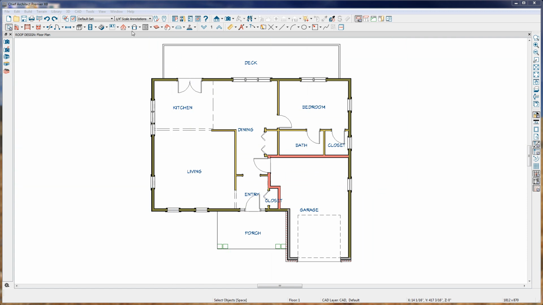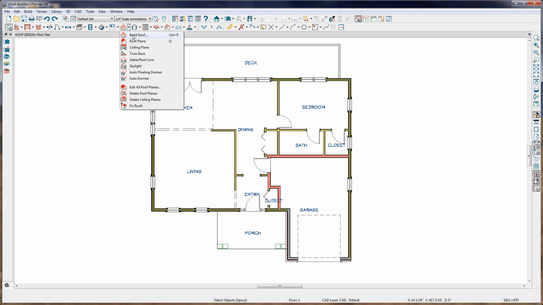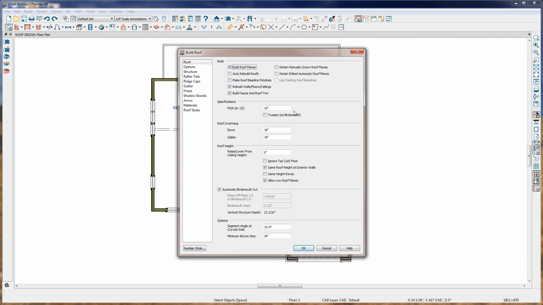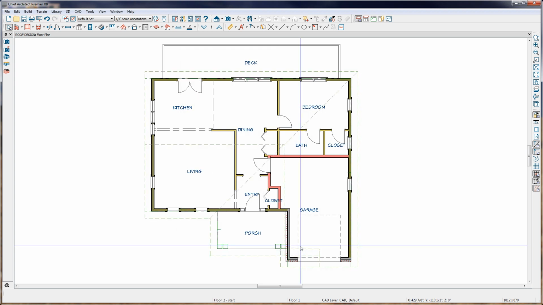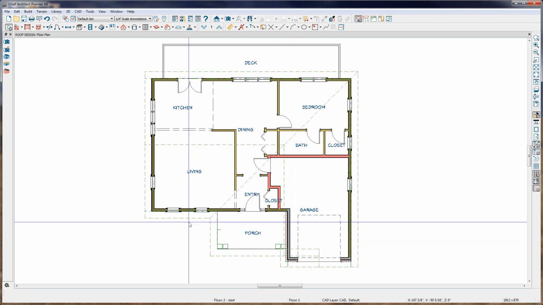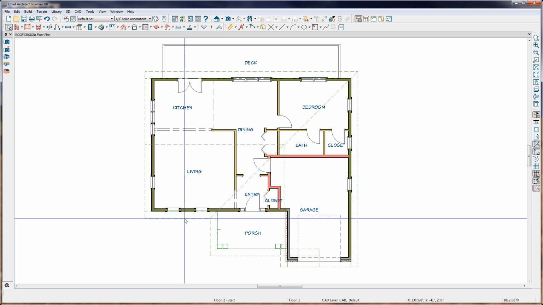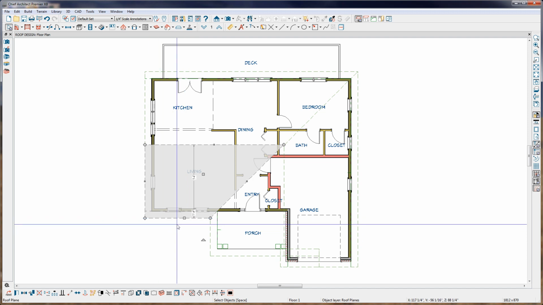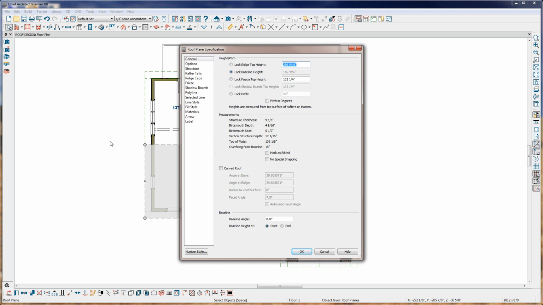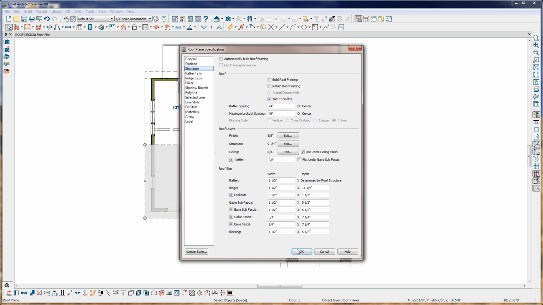So let's go ahead and build the roof on this structure. We'll go to the Build Roof tool, click on Build Roof, accept all of the defaults as we have them set here, and click OK. Once the roof planes are built, you can select and edit each roof plane. To select a roof plane, you'll have to click right on the green dotted line that forms the perimeter of that roof plane. You can double-click on that line or use your Open Object tool to open up the roof plane specification. In here you can edit this individual roof plane. You can change the height, the pitch, as well as all of the options that you set up when you build the roof plane in the first place.